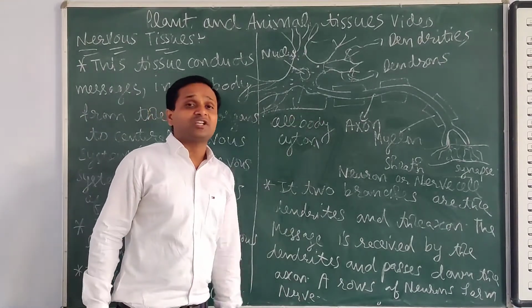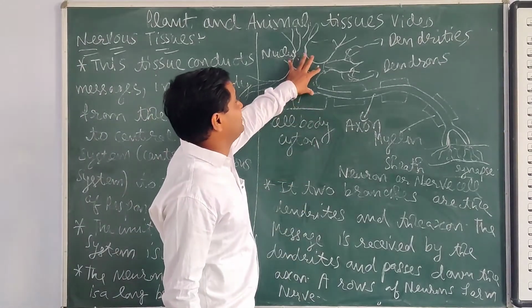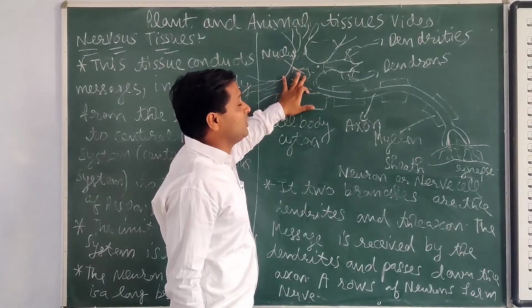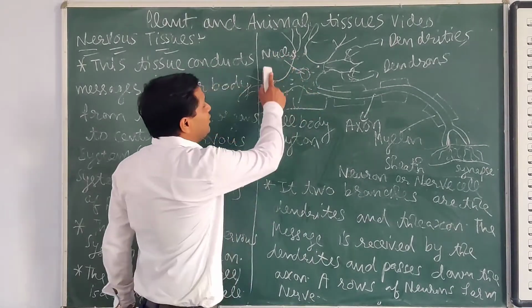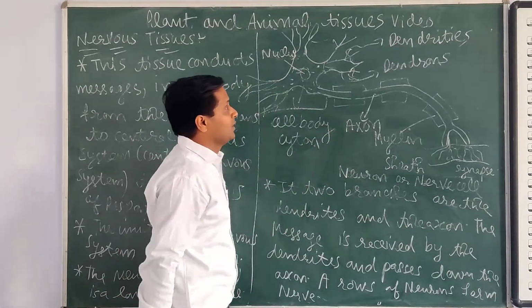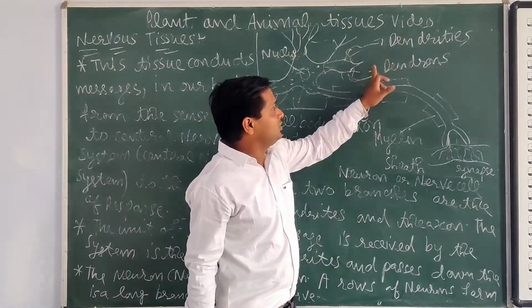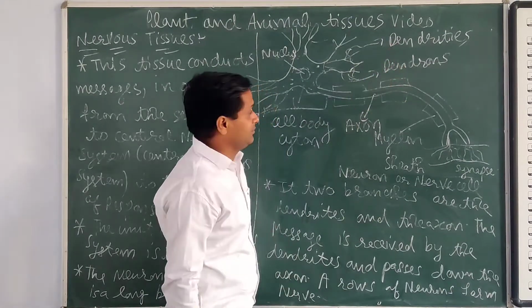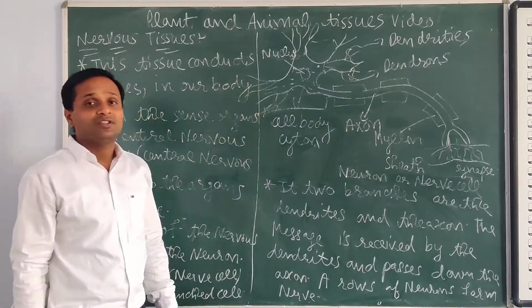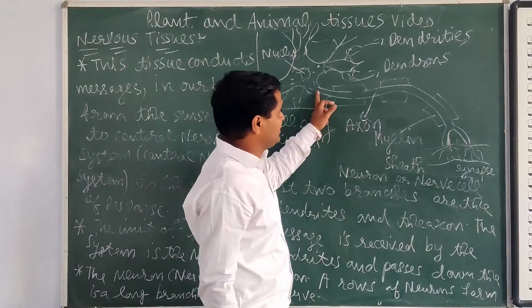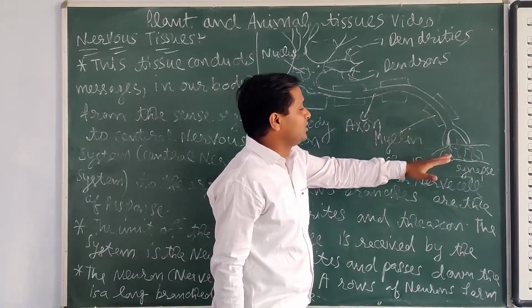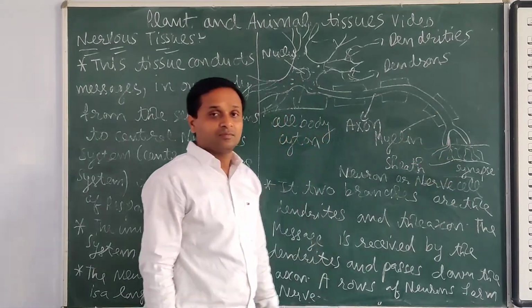So the neuron structure is there. This is the cell part. Inside, the liquid is the cytoplasm. This is the nucleus only. The cell part only. This full cell part is called the cyton. And these are the dendrites. These are the dendrons. Their function is to receive the message. This is the axon, the second part, which sends the message up to the nerve ending.